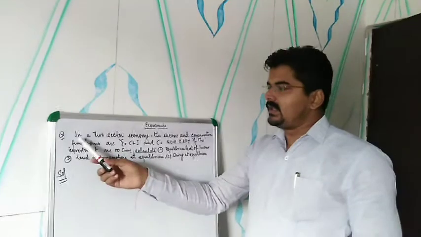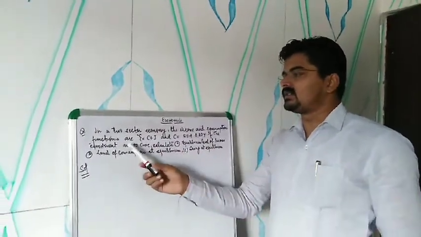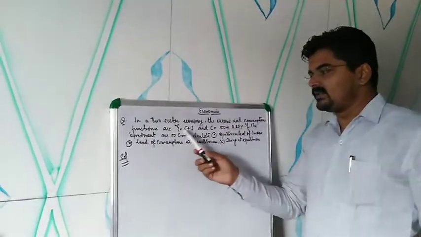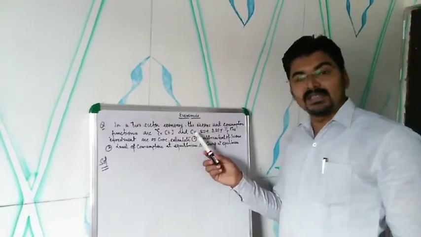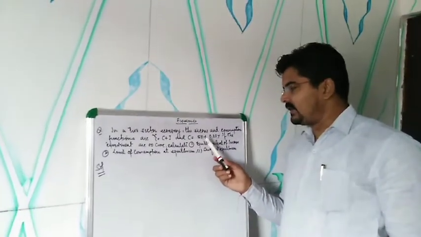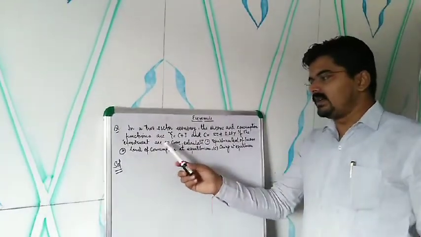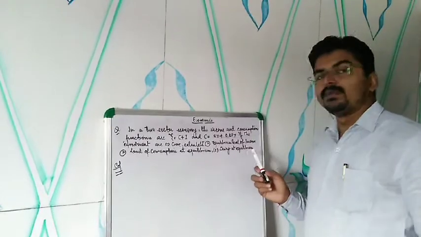In the question, in a two-sector economy, the income and consumption functions are given as: income is given as y is equal to c plus I, and the consumption function c is given as 50 plus 0.80y. If the investment is 50 crore, calculate the equilibrium level of income.